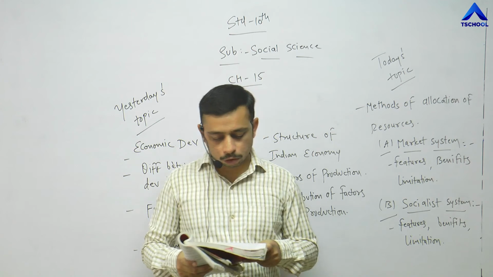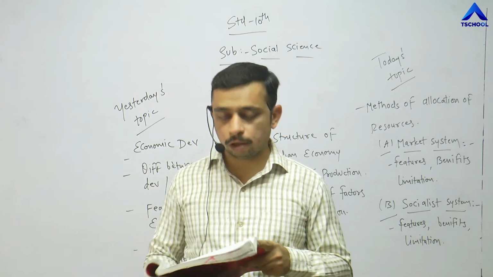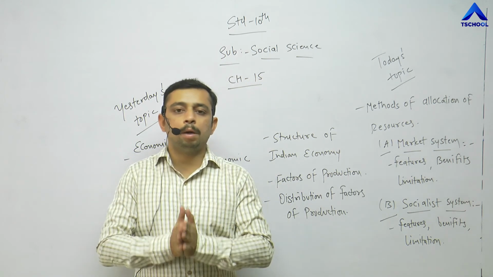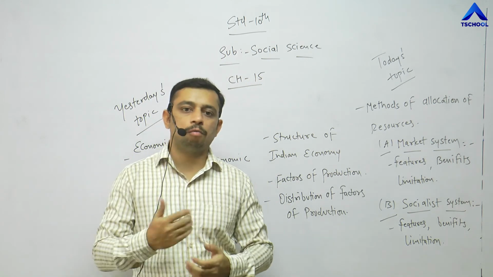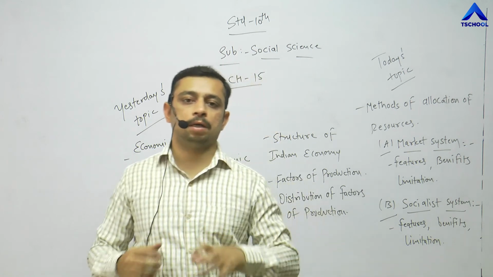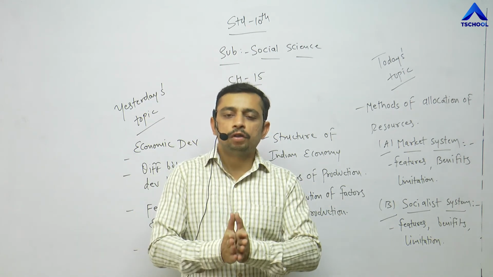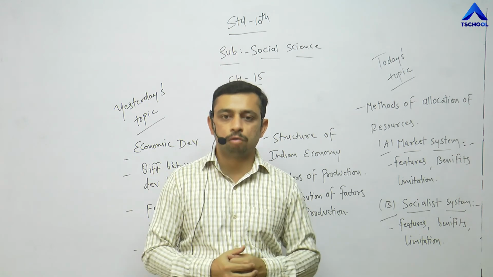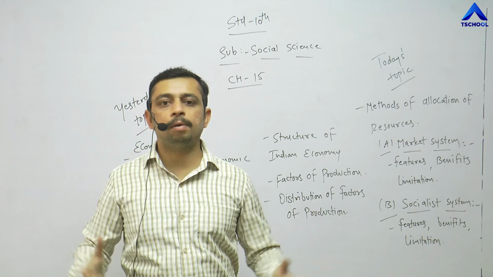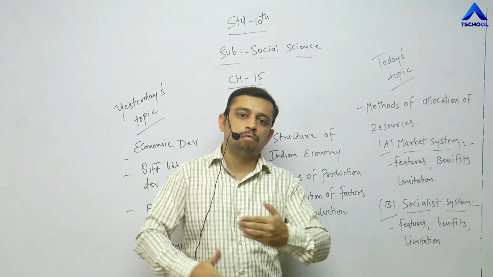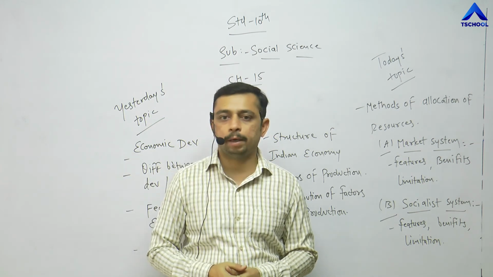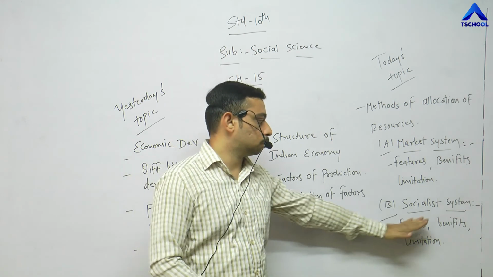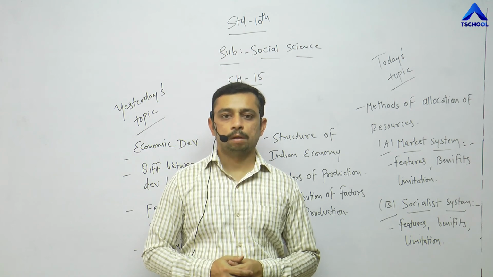And the fourth point, because of complete interference of the state, there is a fear of bureaucracy, right? As it is always one controlled person, that is the government, who is controlling each and everything. Private sectors are being ignored. Private sectors are not given any kind of freedom. Each and everything is being decided by the government, from the product to the prices. So there is a fear of bureaucracy. Whatever they say, you have to accept it blindly, accept the rules, accept the laws, and make the product as per the rules of government, right? These are certain limitations of socialist system.